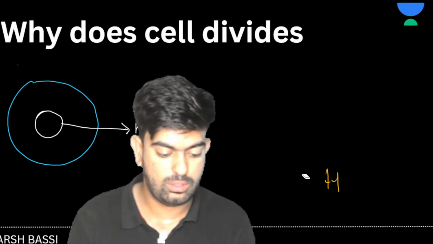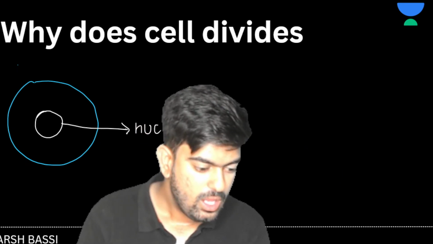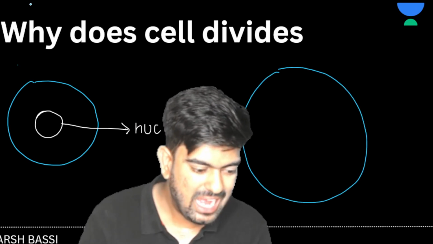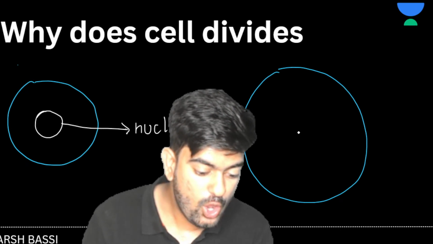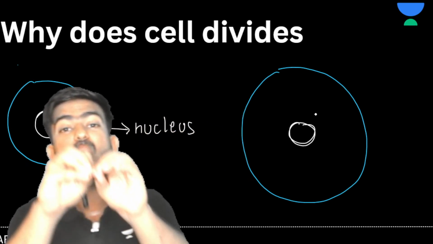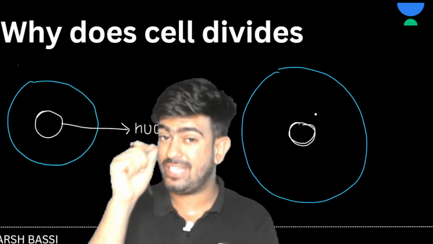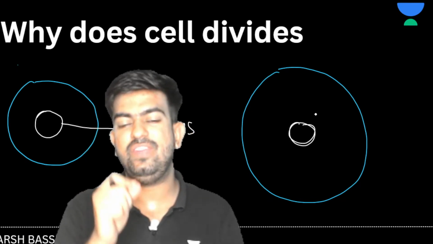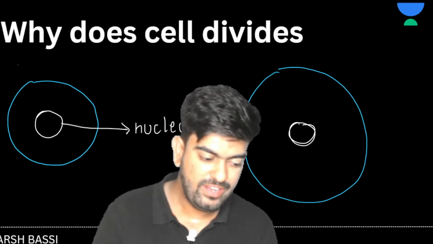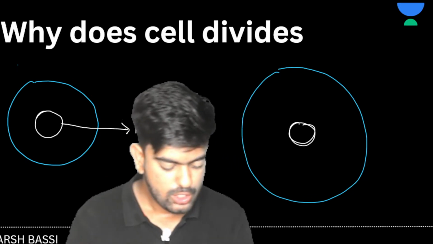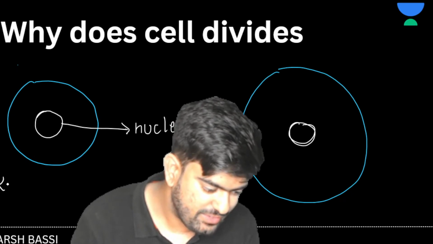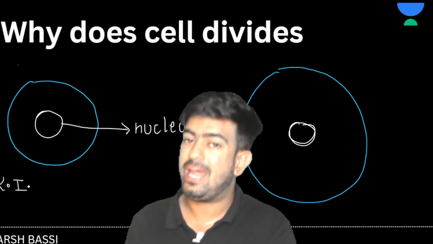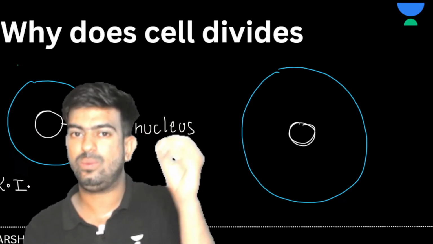Exactly, sir. So how can we relate this kid and father example? Let's see here. Let's suppose a cell got bigger and the nucleus is now not able to control the whole cell, and this is the time when the nucleus decides that we need to divide. Now how can we understand this with the help of terms? First of all, I am going to introduce a term called karyoplasmic index. I'm not writing the full form, you just note it down.